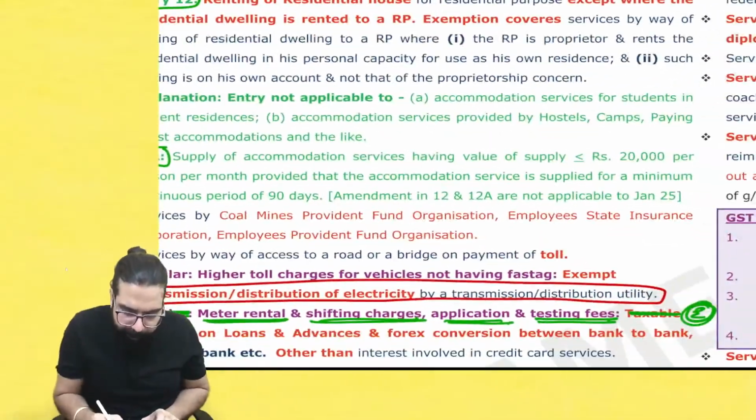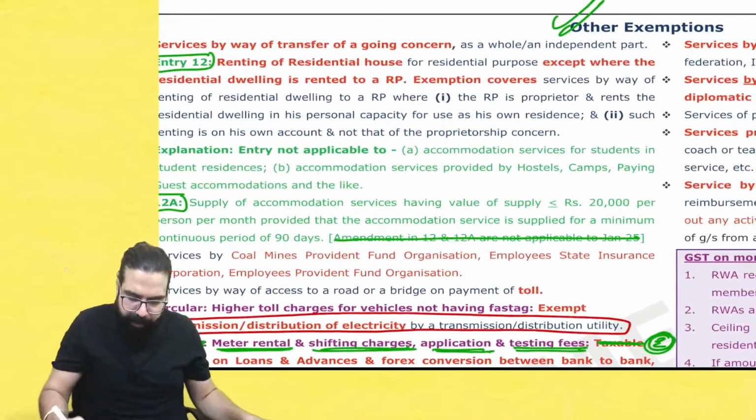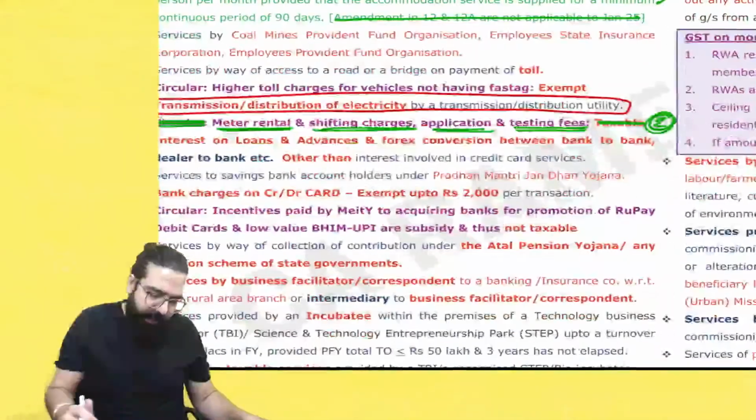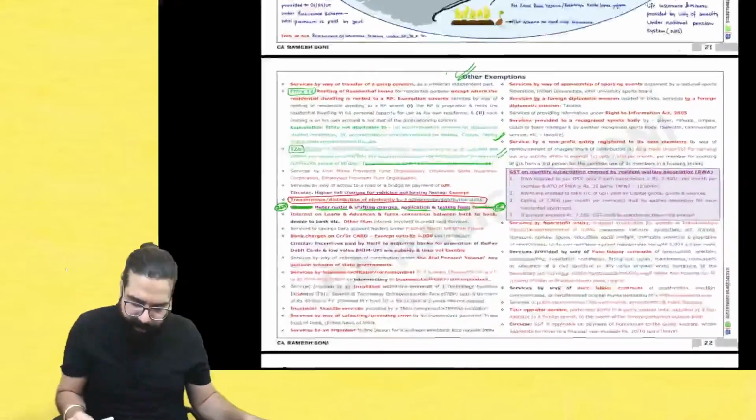Here I have written the amendment in 12 and it is not applicable for January, but Baba, you are now writing in May, so onwards it is applicable. This point is clear. Here you have to make this change. I hope everyone is clear. Yes sir, this point is clear. Now listen.